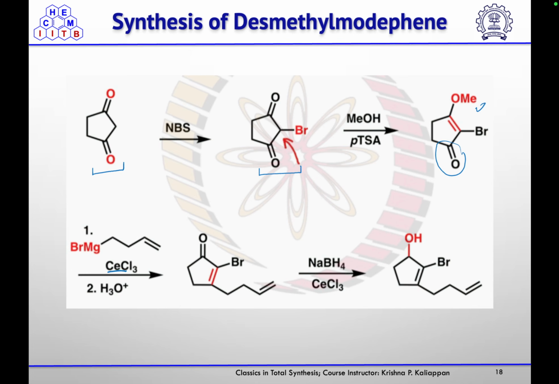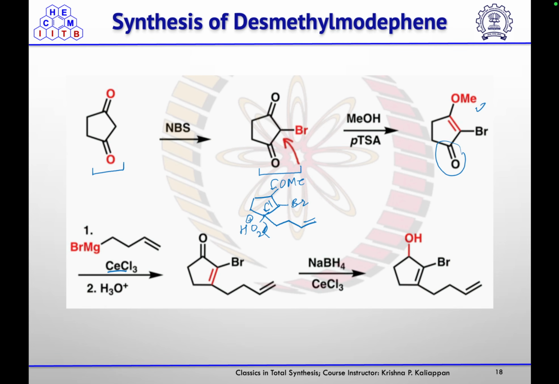So what will happen in this case? This will come first, and during the workup, hydrolysis will take place to give you the alpha beta unsaturated ketone.